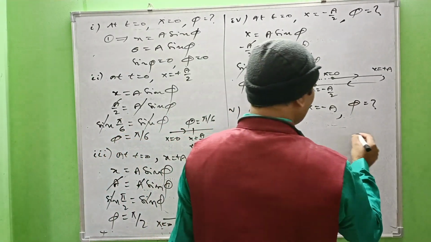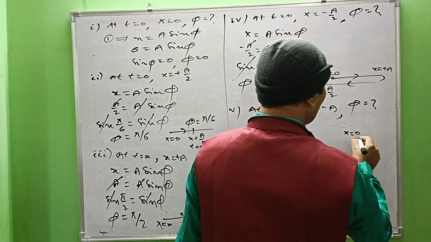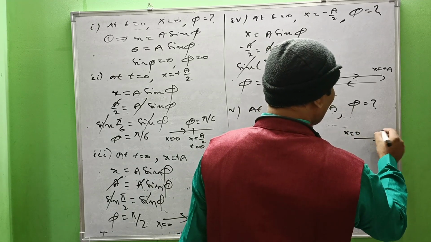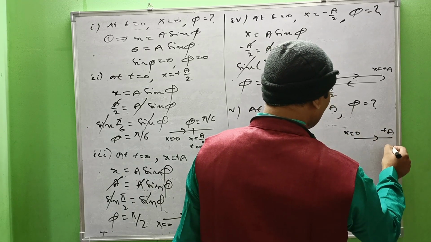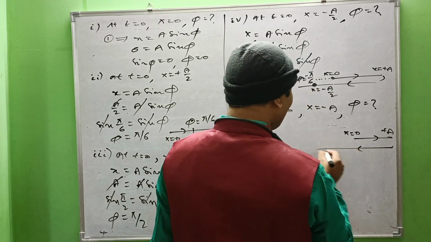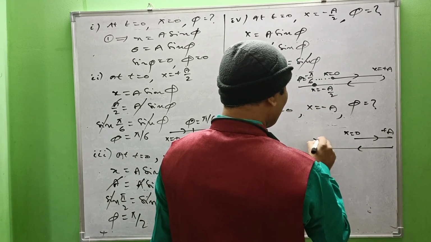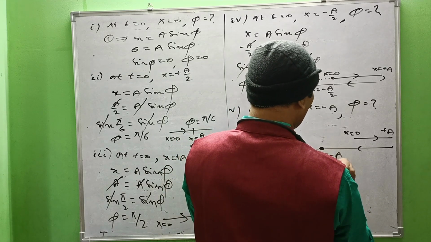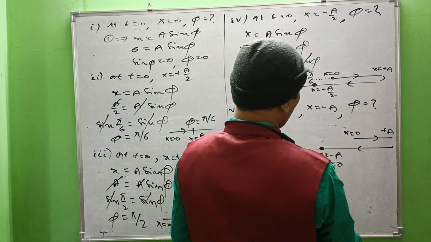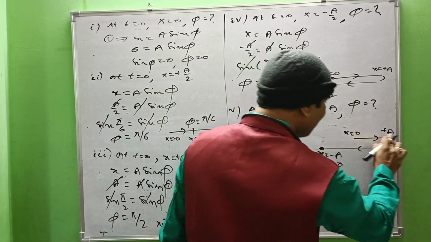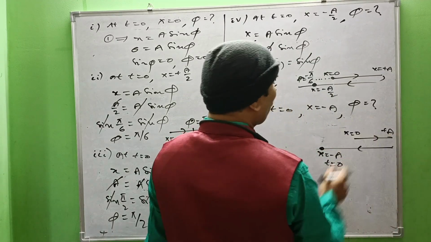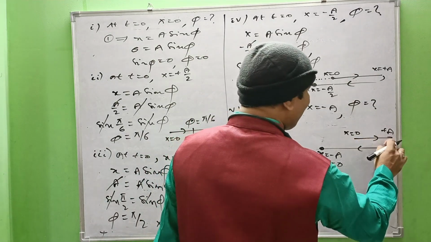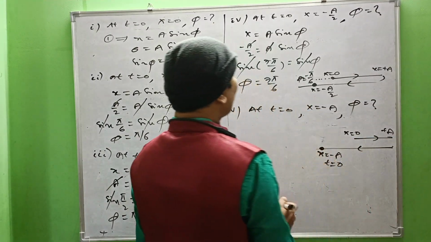Like this. See, x equal to 0 to the extreme position plus a, from which it crosses the mean position once again and reaches x equal to minus a at t equal to 0. If I consider this entire motion, now what is the phase angle? Pi by 2 plus pi by 2 plus pi by 2, that is 3 pi by 2.